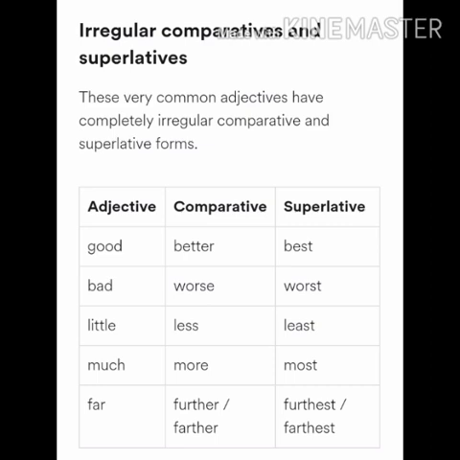There are a few irregular comparatives and superlatives. These very common adjectives have completely irregular comparatives and superlatives. They do not add er or est or more or most, rather they totally change the word. Let's see. Good, better, best. You see the word is totally changed. Bad, worse, worst. Little, less, least. Much or many, more, most. Far, further, furthest or farther.